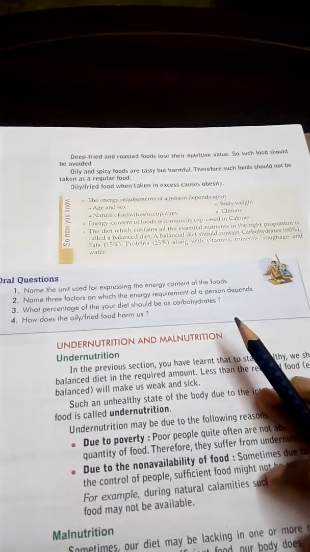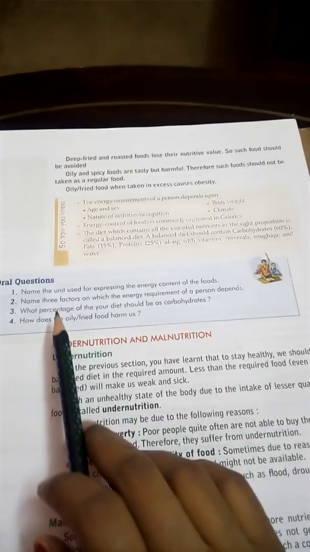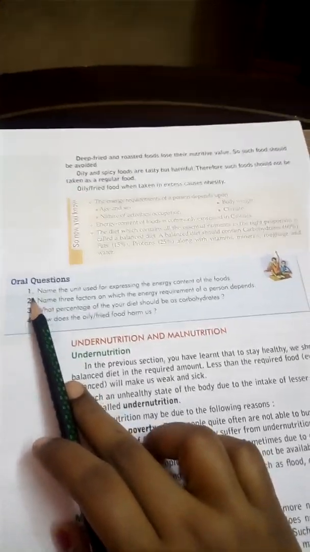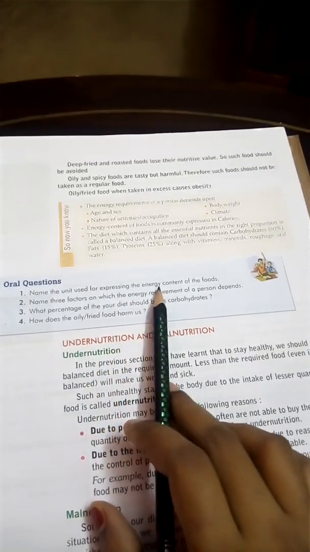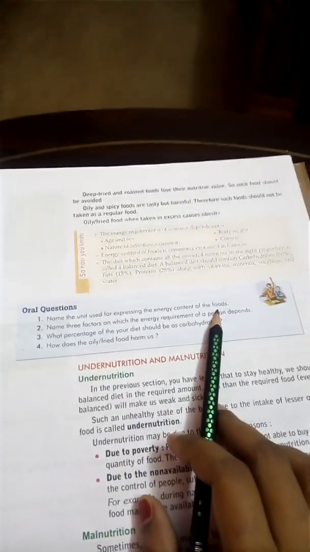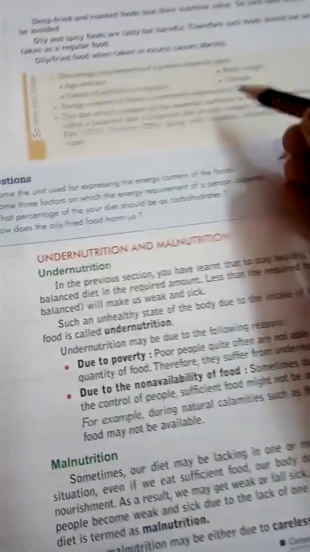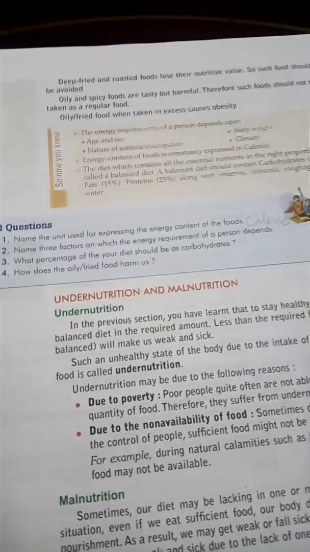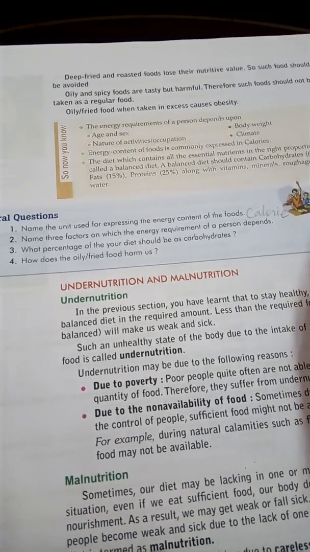So I think it is enough for today, but before winding up, I would like to discuss these oral questions with you. The first question is, name the unit used for expressing the energy content of the food. So children, the unit used for expressing the energy content of the food is calorie. Calorie. Okay, CALORIE.